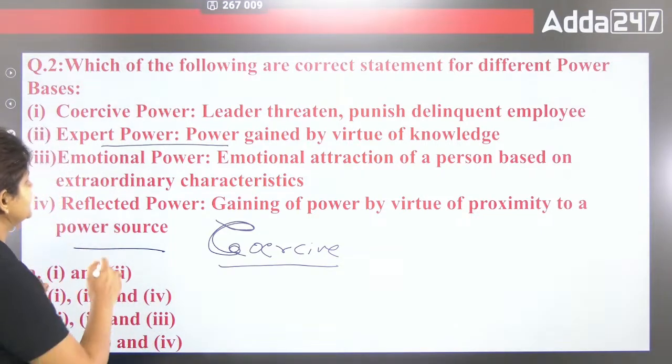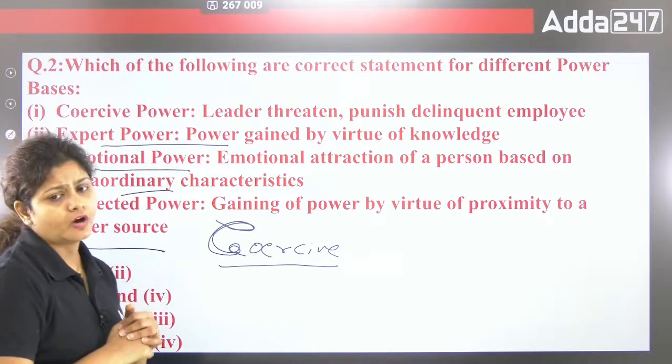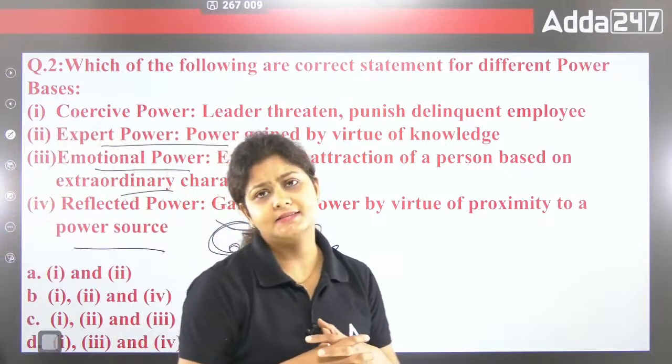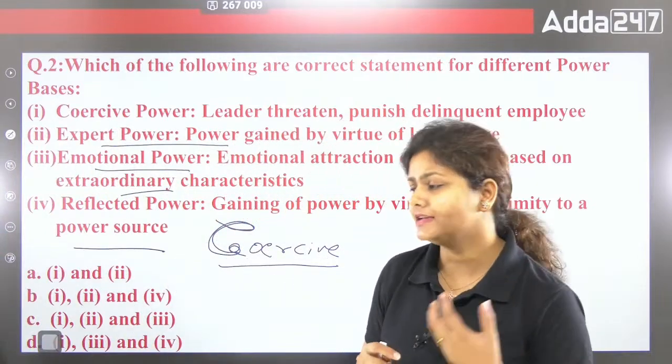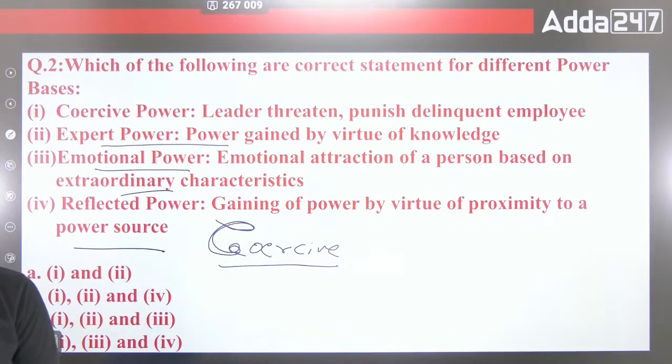Then the third one is emotional power. Sometimes you are connected to someone emotionally. You feel they are your boss, but sometimes you feel an emotional connection between you and your boss, it can happen. So emotional power is when an emotional connection is there.